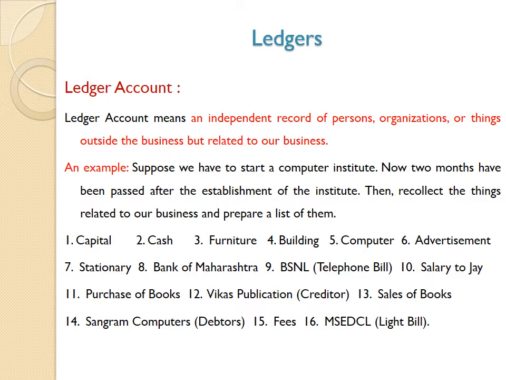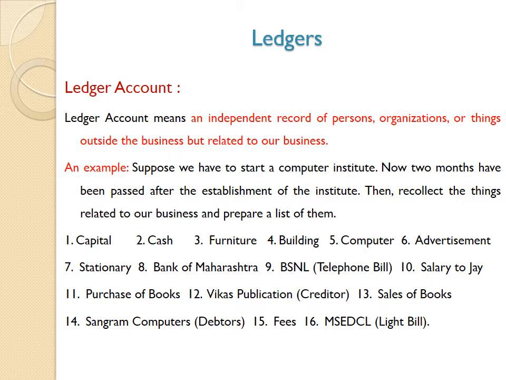So capital is the first part. Capital is needed by every business. The capital may be brought in the form of cash, furniture, building, computer. Cash is required for various purposes.